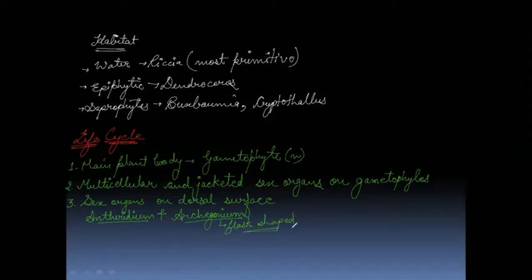Clear? Now, next point, if we talk about these bryophytes, they are the first to have archegonia present in them. So point number 4, first archegoniate plants. Reason: they are first to have archegonium as the female reproductive structure. This is another important point, and we are going to star mark this point, that these are the first archegoniate plants.